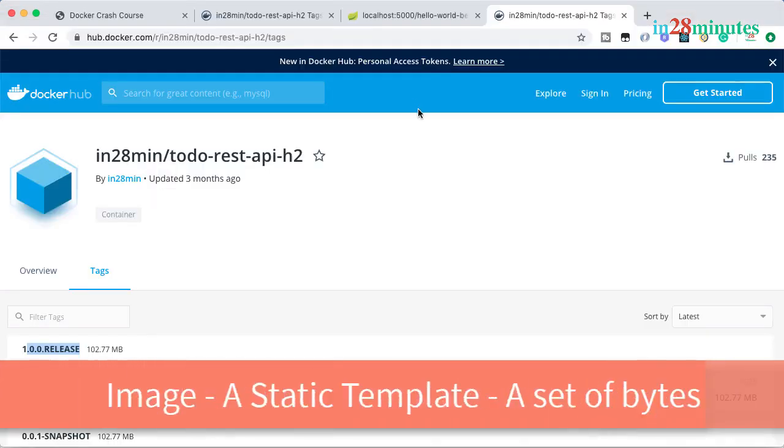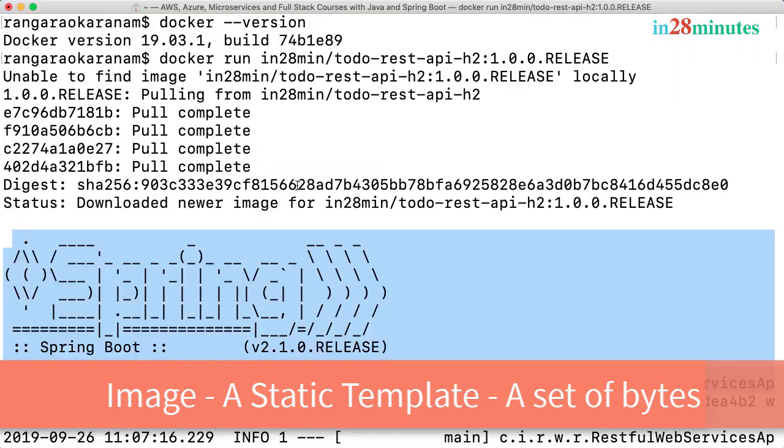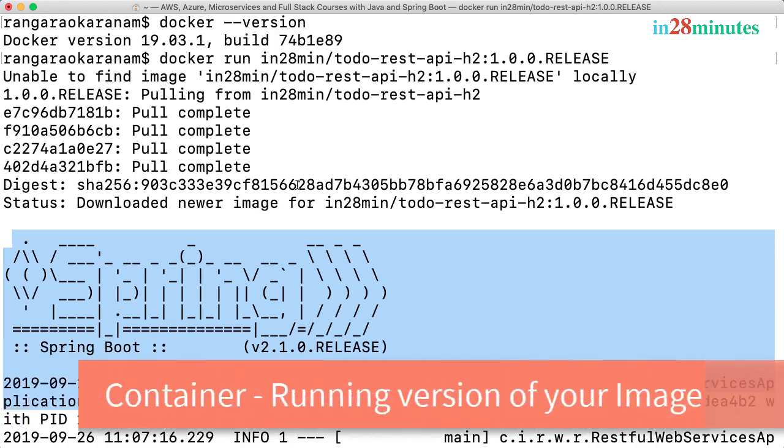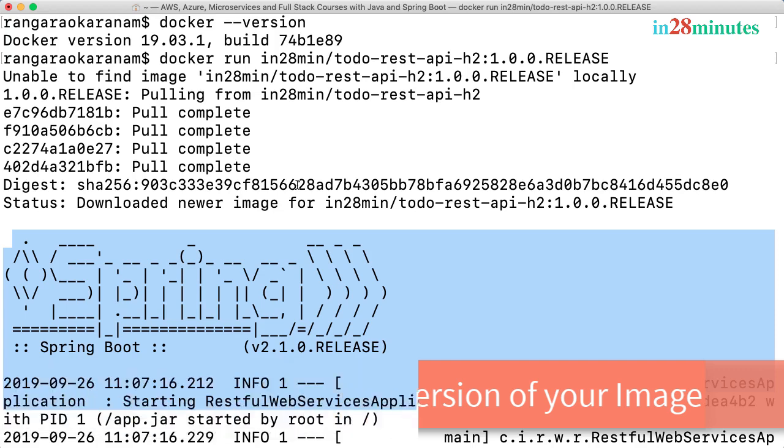Image is something static. So on the repository, image is a set of bytes. That's it. When it's downloaded, even then, the image is just a set of bytes. And when it's running, it's called a container. So image is a static version and container is a running version. And for the same image, you can have multiple containers running.